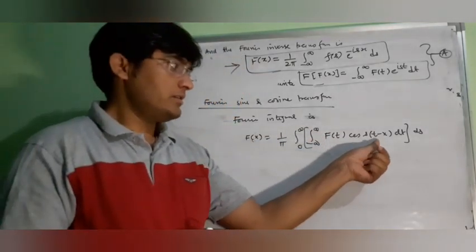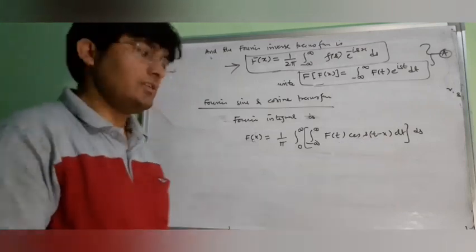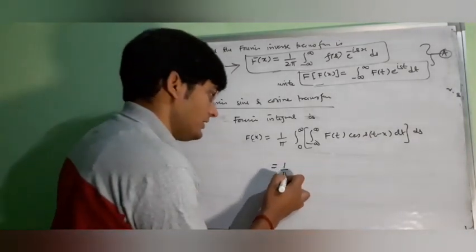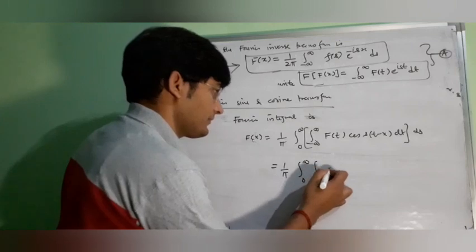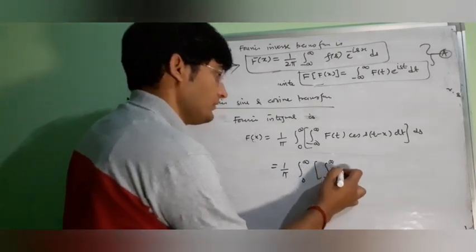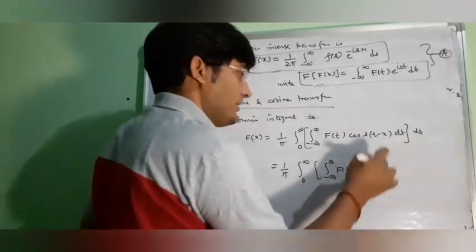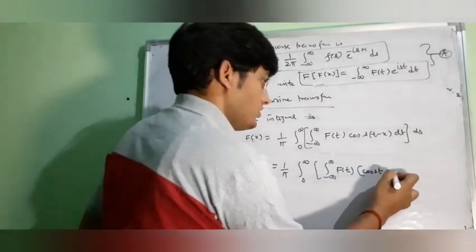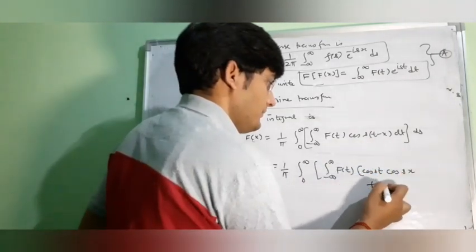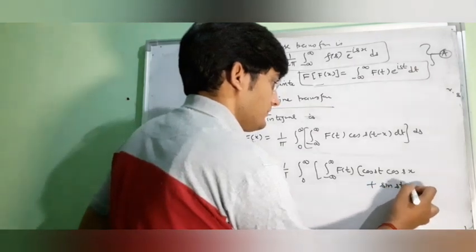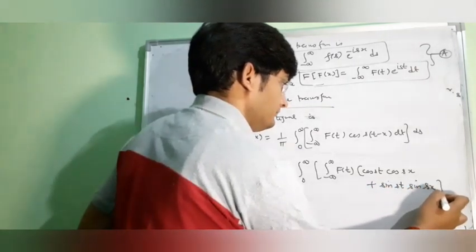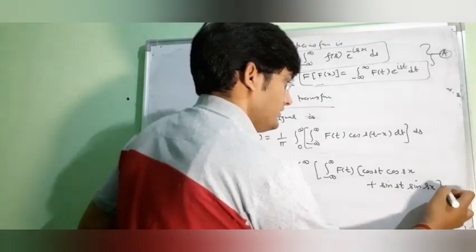Now let us expand this cos(a − b). Then we will get f(t) times cos, and cos(a − b) will be cos a cos b plus sin a sin b, and then we will have dt ds.